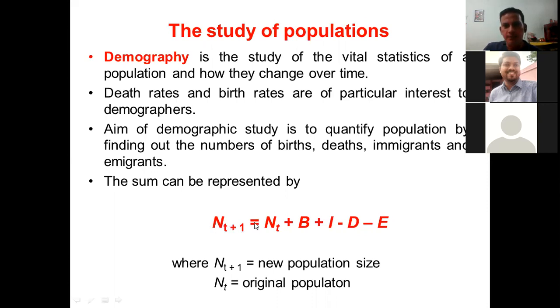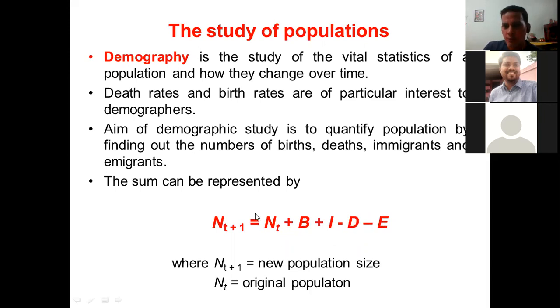So N(t+1) = N(t) + birth + immigration - death - emigration. This N(t+1) is the new population, and N(t) is the original population. This original population is increased by the births and the immigration, and two factors, death and emigration, will be reducing it.